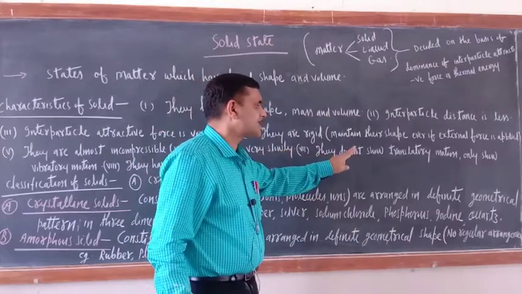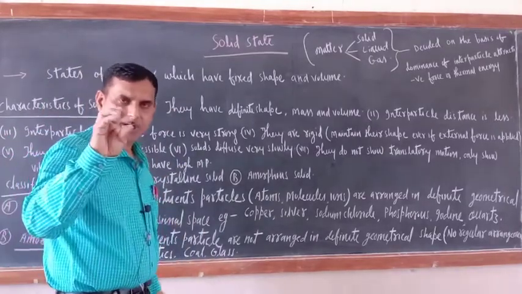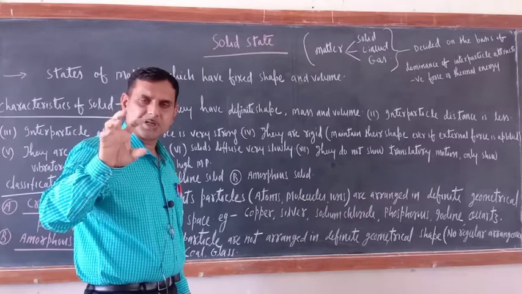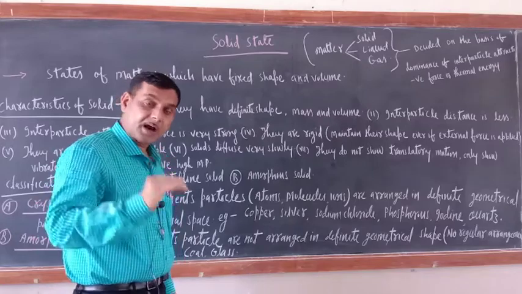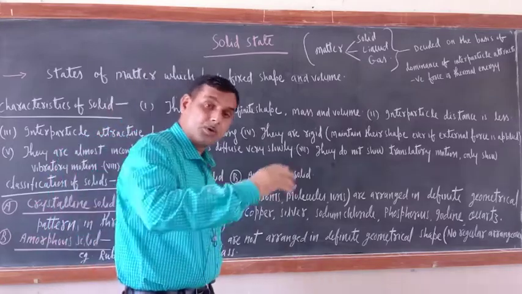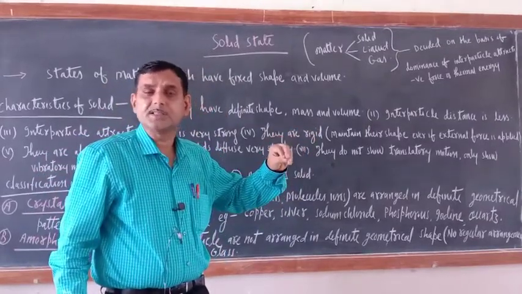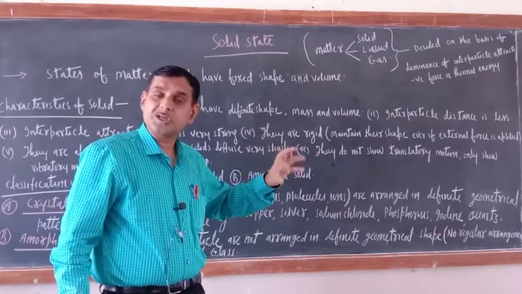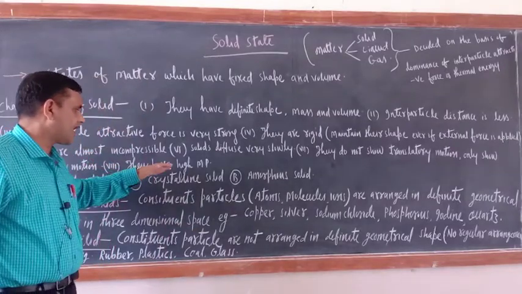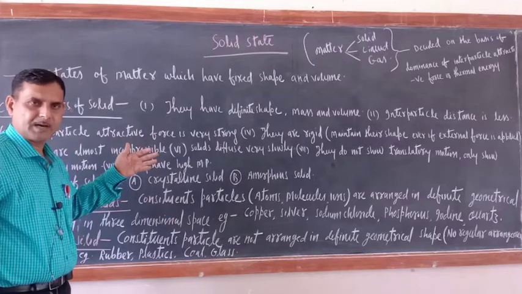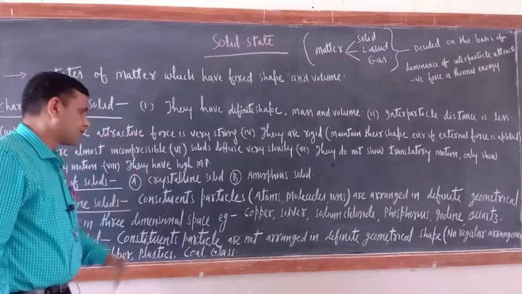They do not show translatory motion, only vibratory motion. Try to understand. In solid, interparticle attractive force is strong. So since interparticle attractive force is strong, what would be there? They cannot show motion along the line, but on their own position they can vibrate. And they have a high melting point as compared to other matter like liquid and gas. Their melting point is high because interparticle attractive force is strong.